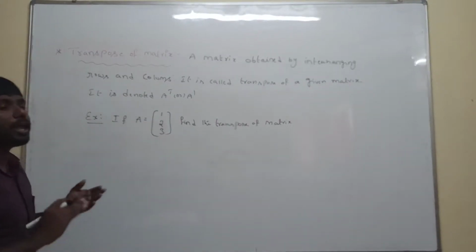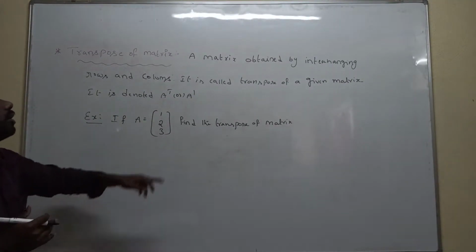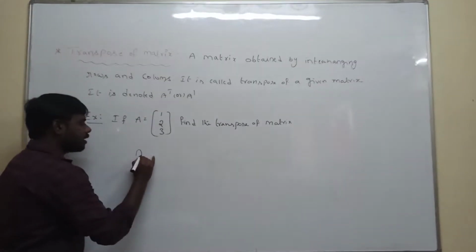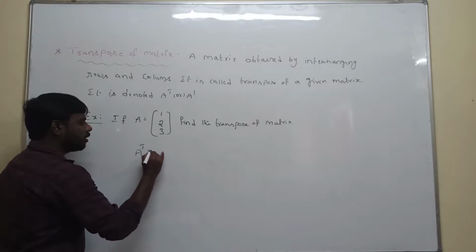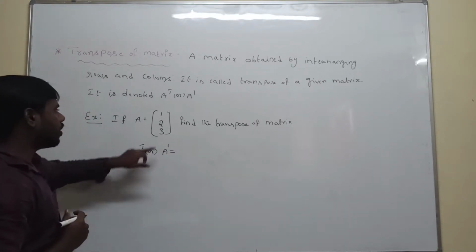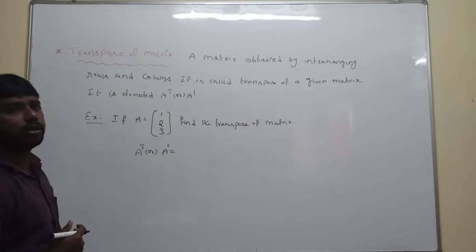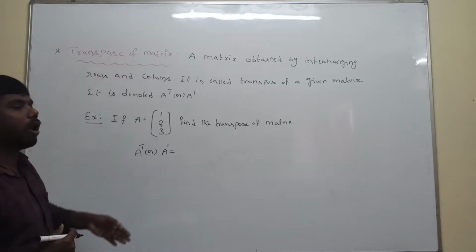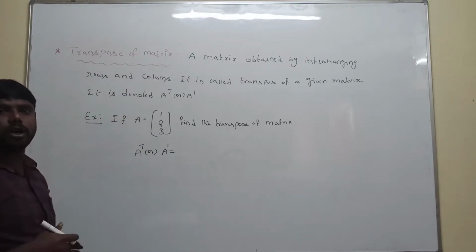It is denoted by A power T. The horizontal lines are called rows, and the vertical lines are called columns.